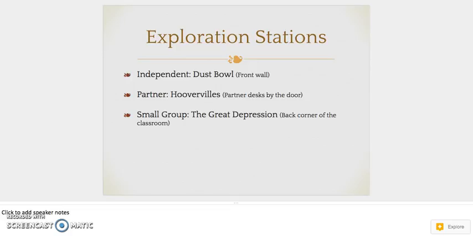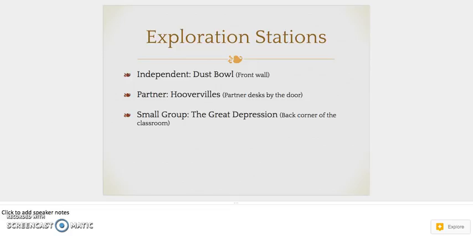We will be answering these questions through exploration stations that will take place in the classroom today. Our first station will be an independent station that will be focusing on the Dust Bowl. This will take place along the front wall. We will move all of our desks, like our station rotations, the independent desks up to the front of the room, and we should have about 10 desks up there and 10 students at that station at each time.